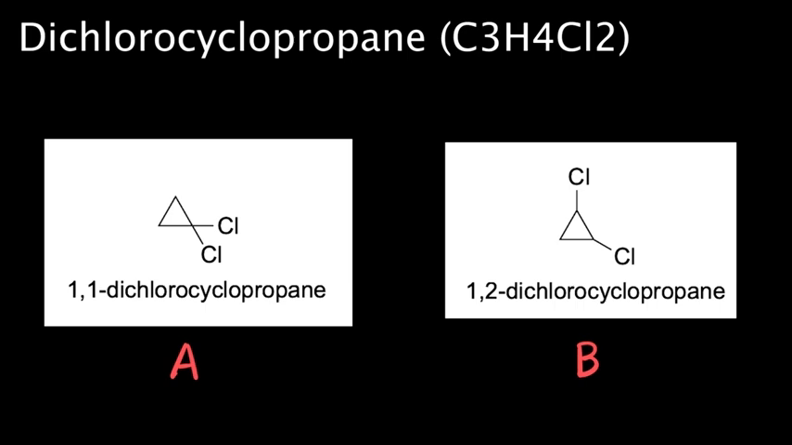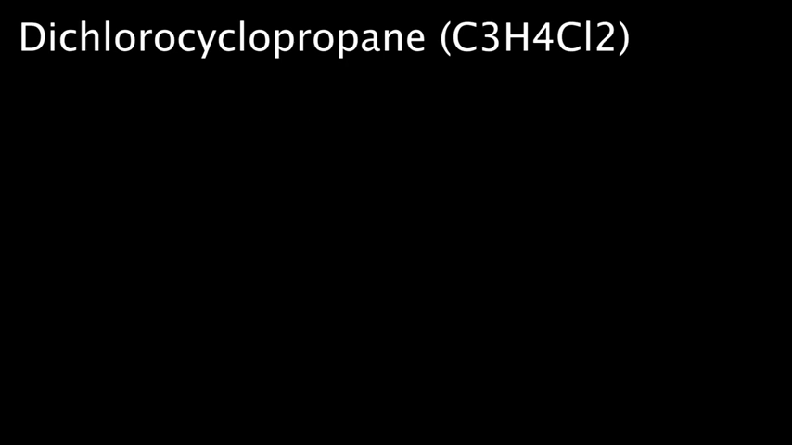The proper IUPAC names for these structures are 1,1-dichlorocyclopropane and 1,2-dichlorocyclopropane. These 2 molecules are constitutional isomers because they have the same molecular formula but different atom-to-atom connectivity. In this example, the molecules are depicted without considering stereochemistry. Let's explore what changes when we redraw the molecules with stereochemistry included.